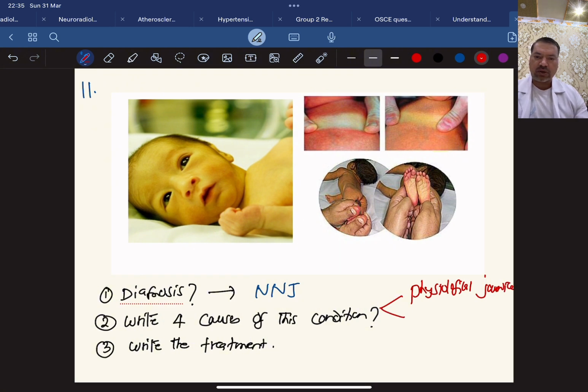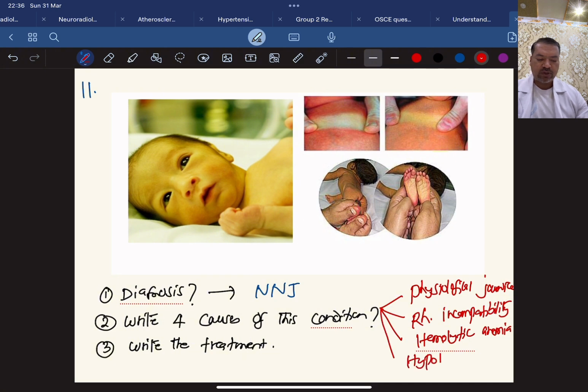Second one are pathological causes. Some of the pathological jaundice would be jaundice because of Rh incompatibility. Another is some other hemolytic anemias like G6PD deficiency, hereditary spherocytosis, and another may be hypothyroidism. There are so many others, I can give you a long list here, like Crigler-Najjar syndrome, even Gilbert syndrome, even breast milk jaundice. Then because of some problem in the GI tract, some obstruction, so many are there, but you can write any 4.